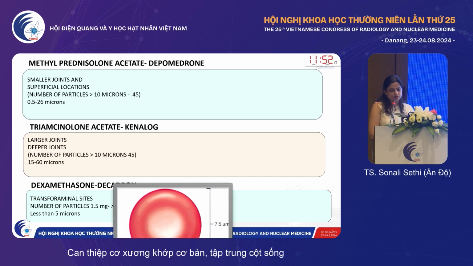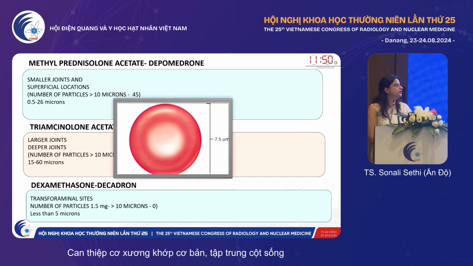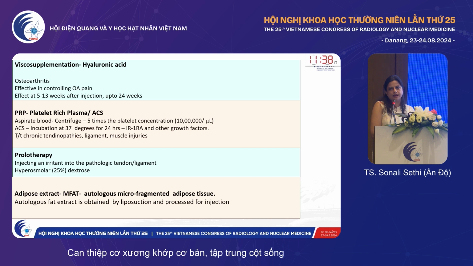superficial locations. This is the diameter of an erythrocyte, which is 7.5 microns, and the size of dexamethasone particles is smaller than that. So even if it is inadvertently injected intra-arterially, it is not going to cause a grave risk to the patient.